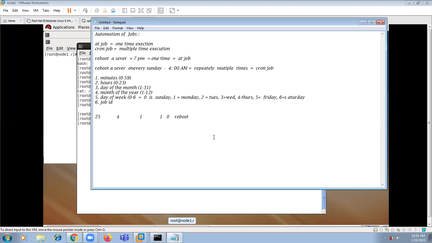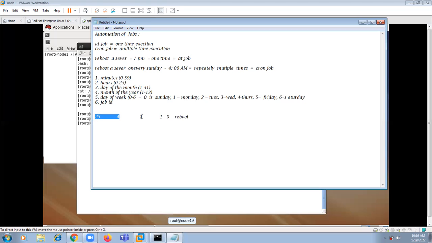Simple thing: I would like to reboot a server. I would like to execute this command called reboot on a specific time. What is the specific time? 25 minutes at 4 hours, means early morning at 4:25.